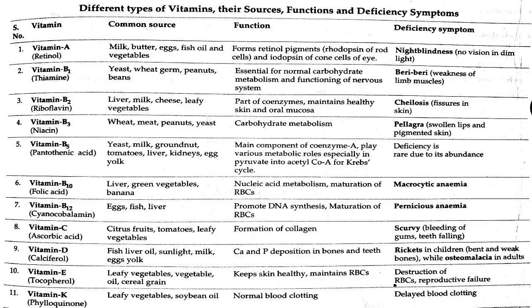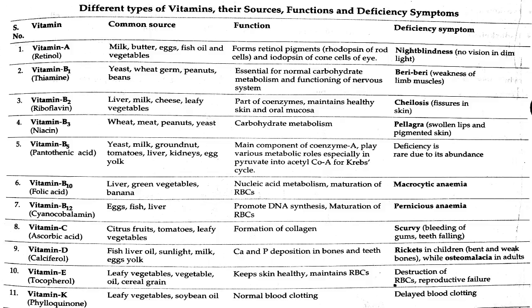Seventh one, vitamin B12, that is cyanocobalamin. Its main sources are eggs, fish, liver. Its main function is to promote DNA synthesis and maturation of RBCs. Deficiency of vitamin B12 gives pernicious anemia.